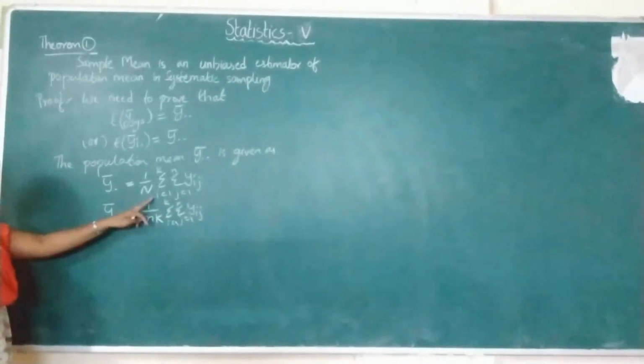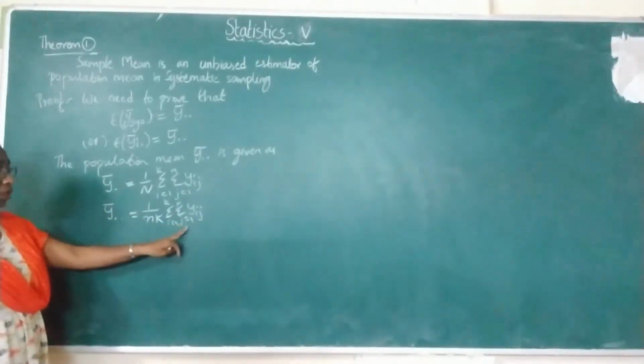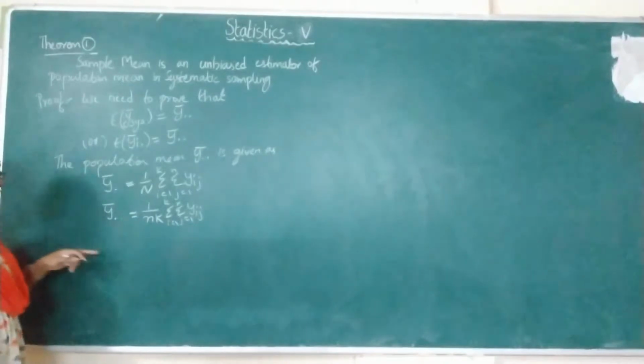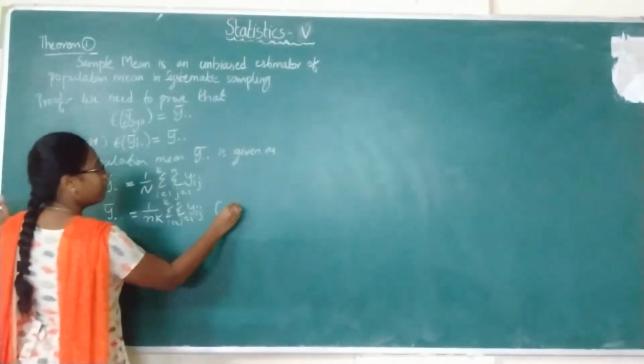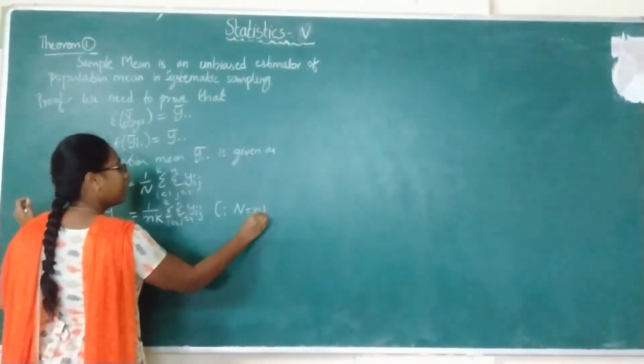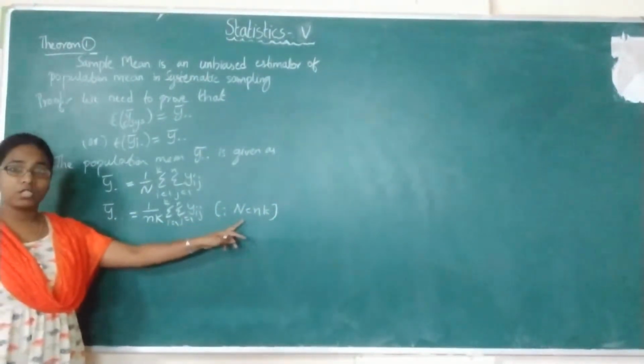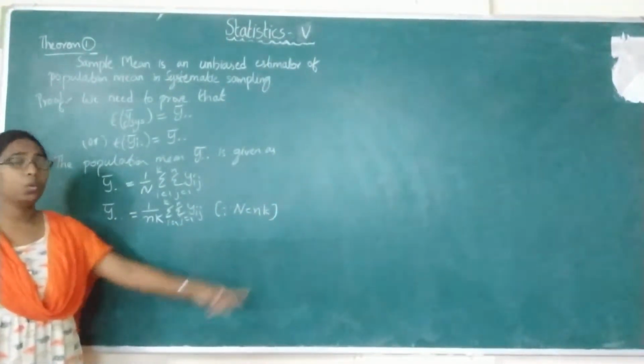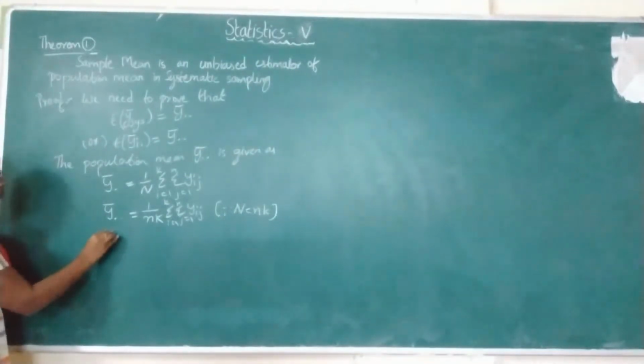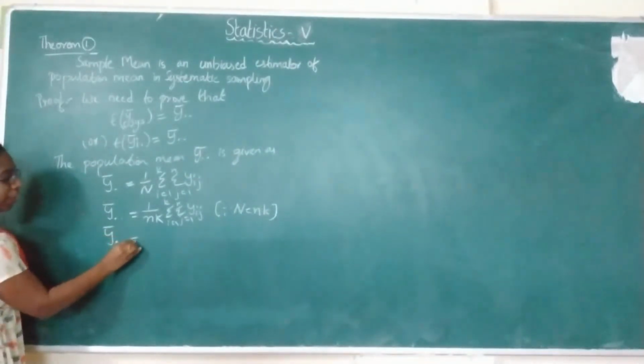Here 1 by n summation over j, Yij is the sample mean value. Why have we written capital N as n into k? Because the population size N can also be written as n into k. Now what is y bar double dot equal to?